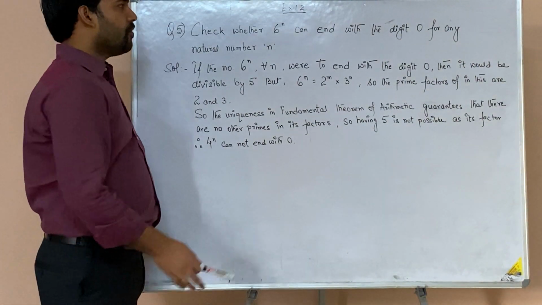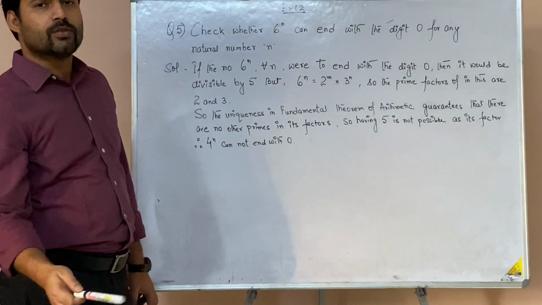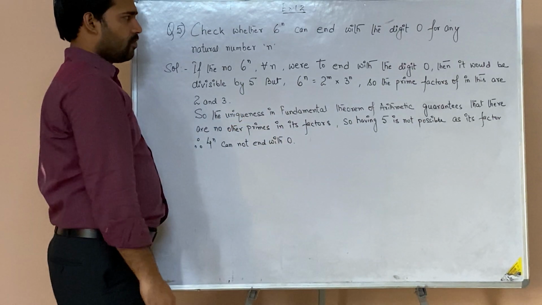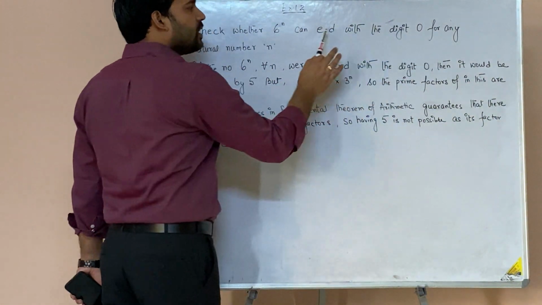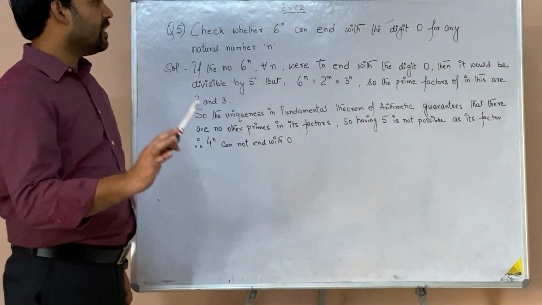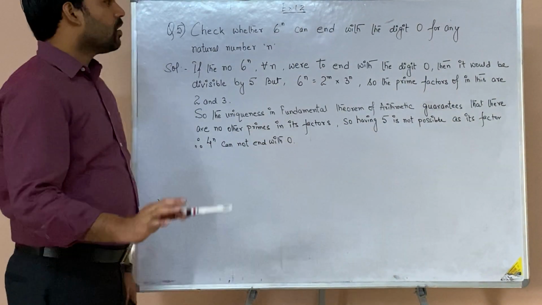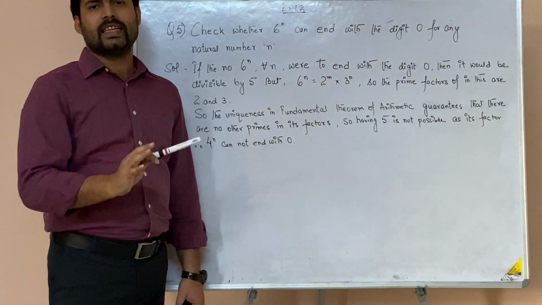and so on. If you keep on putting any natural number as the value of n, you have to show whether all the numbers you get have the digit 0 in the end or not. This is what you need to check. Now first of all, let us understand which numbers can have 0 in the end.